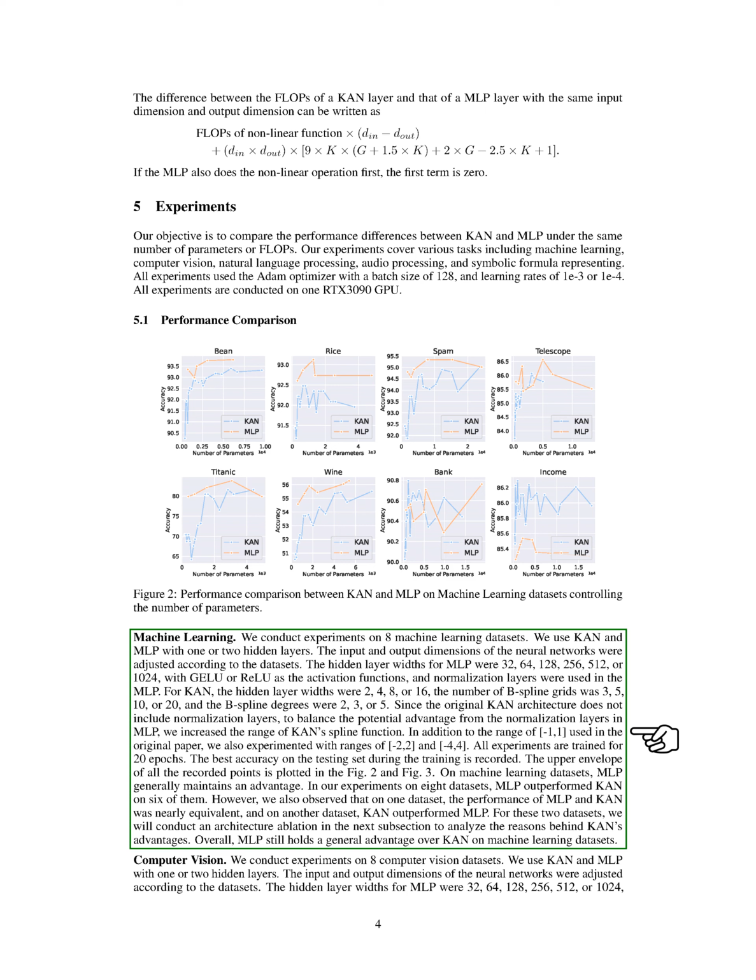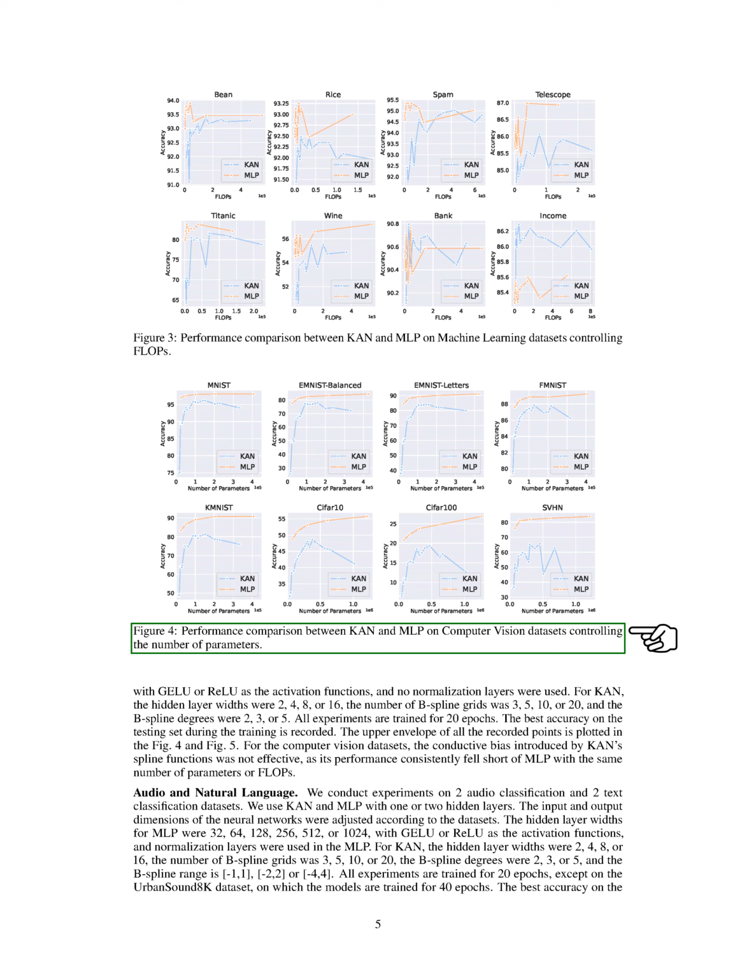In our audio and natural language experiments, we test on 2 audio classification datasets and 2 text classification datasets. We use KAN and MLP with 1 or 2 hidden layers, adjusting the input and output dimensions accordingly. The hidden layer widths for MLP are the same as before, and normalization layers are included. For KAN, we keep the hidden layer widths and B-spline configurations consistent. All experiments are trained for 20 epochs, except for the Urban Sound 8K dataset, which is trained for 40 epochs. We record the best accuracy on the testing set, and the upper envelope of all recorded points is plotted in the figures for audio and text.